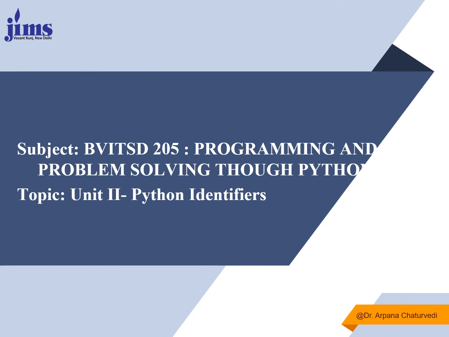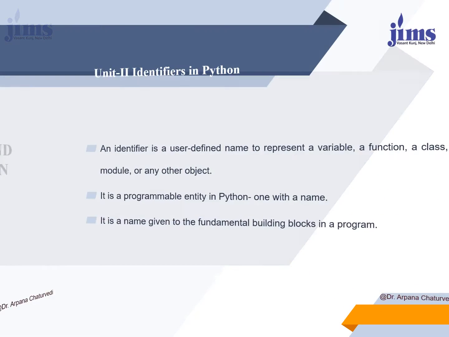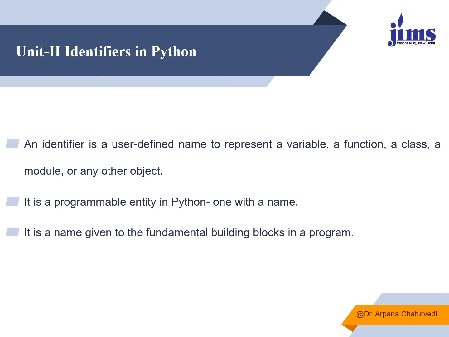In this, today we talk about Python identifiers. So basically an identifier is a user-defined name which represents a variable or a function or a class or a module. It is any name which is given to either a variable or function you are defining, or a class you are defining, methods you are defining, or any kind of object.